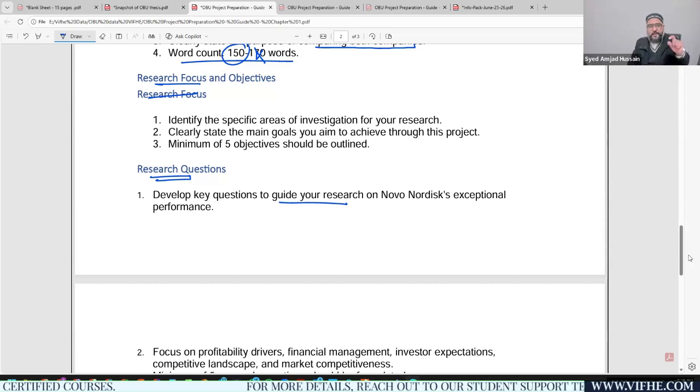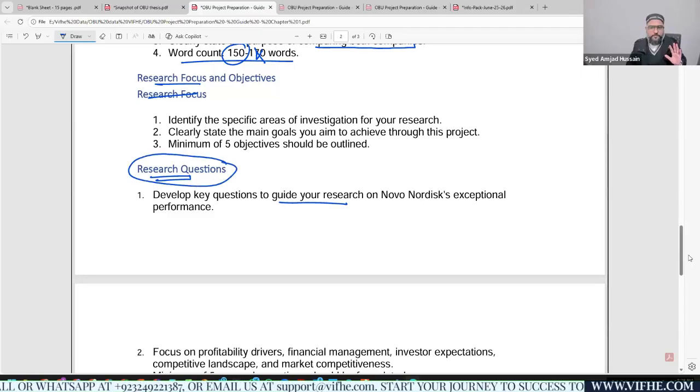So a research question is practically the question you are asking yourself: what do I need to answer in chapter number 3 in order to make sure that I am completing my project? Once you ask the questions you have already developed in the chapter, you would automatically be completing your project. The research question is one of the areas where you need to align yourself and make sure that these are the projects we will be considering.